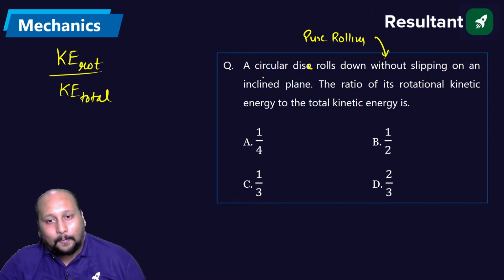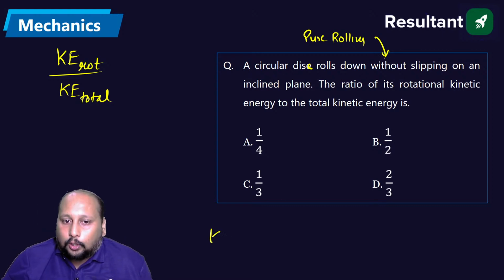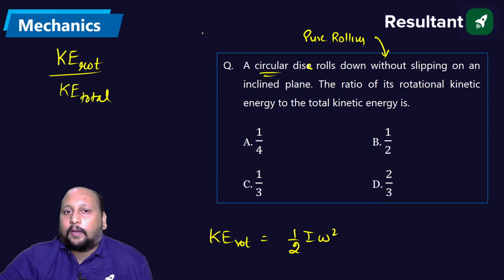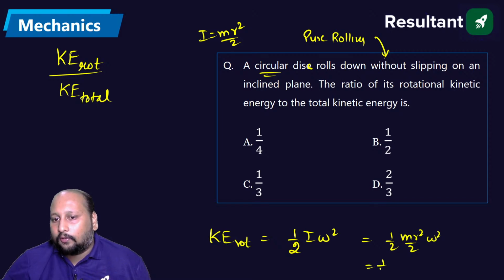So 1/2. Sure, Subhadeep. Circular disc है. So what is the total kinetic energy? वैसे but rotation, that is half I omega square. Circular disc का moment of inertia is mr square by 2. So we can say this is half of mr square by 2 into omega square. This is 1/4 mv square. ठीक है?